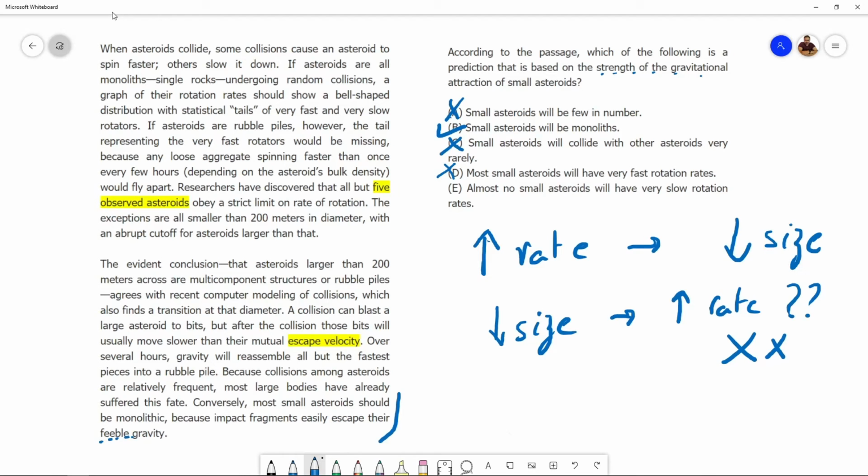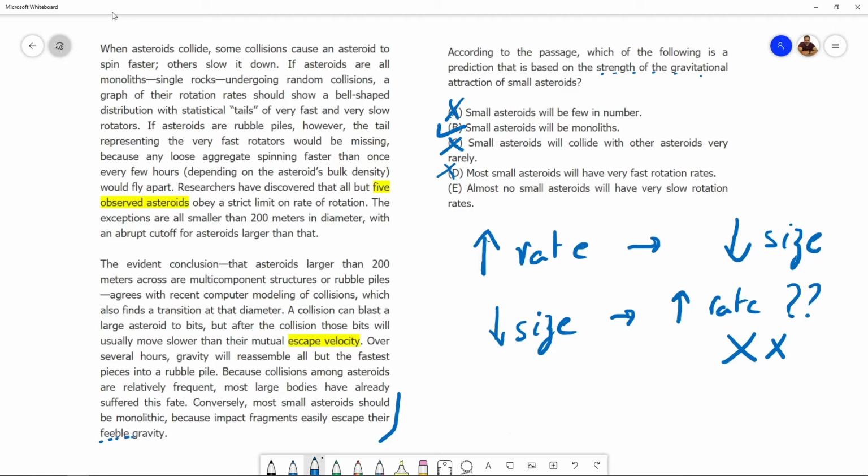E, almost no small asteroids will have very slow rotation rates. Aha, this answer choice is actually very similar to the previous one. While there might be some nuanced difference, for example, in option D, it is possible that all small asteroids will have very fast rotation rates, right? Most basically is more than 50%, so no upper limit. Almost no establishes some upper limit. Apart from that corner case, however, D and E are very similar.